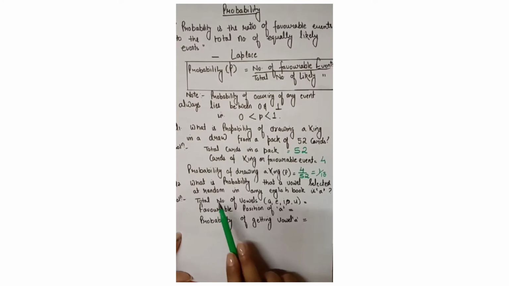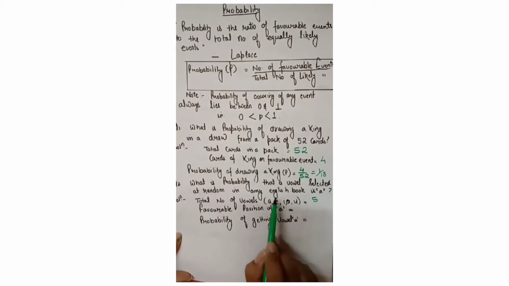The next question is: what is the probability that a vowel selected at random in any English book is A? First of all, what we have to find is the total number of vowels. That means the total number of likely events is 1, 2, 3, 4 and 5. So this is our total number of likely events.